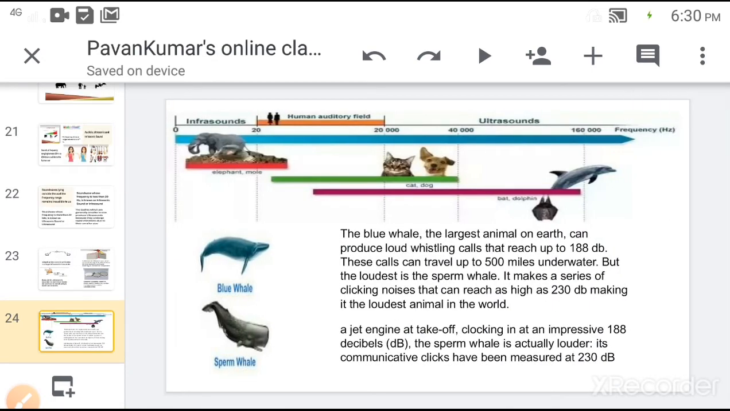In this picture we can distinguish the frequency ranges: infrasounds 0 to 20 Hz, audible between 20 Hz to 20 kHz, ultrasounds frequency greater than 20 kHz. Elephants can detect infrasounds, humans can hear audible sound, and bats, cats, dogs and dolphins can detect ultrasounds. A blue whale or sperm whale is the largest animal on the earth which can produce ultrasonic sounds.